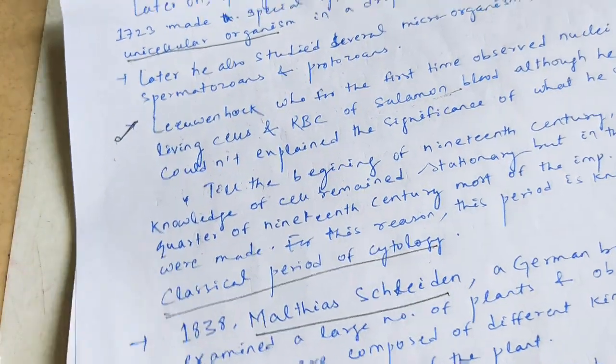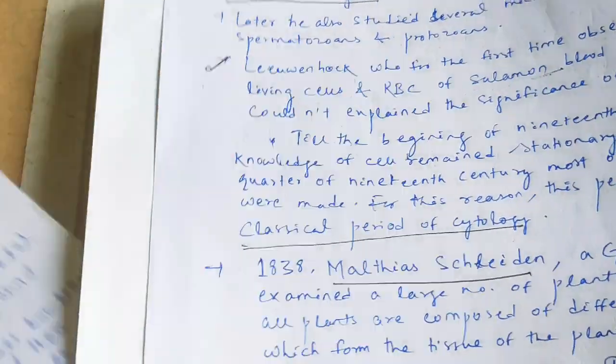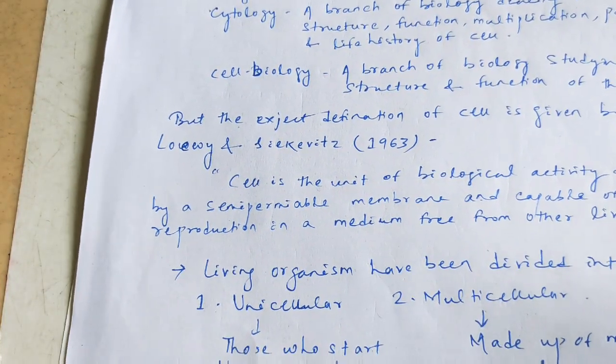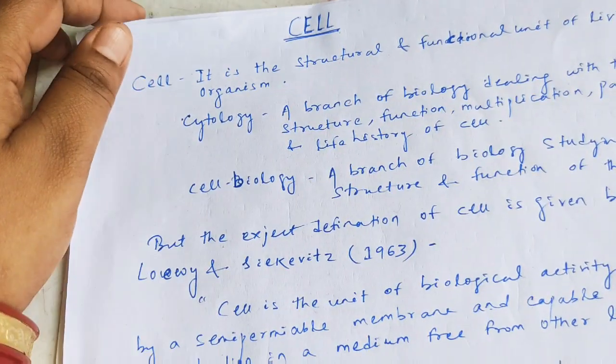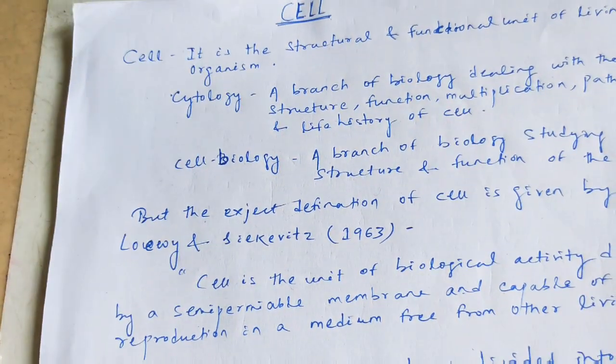This is about the definition of the cell and its history, and all of this is very common in your NET, GATE, competitive exams, and also B.Ed exams.